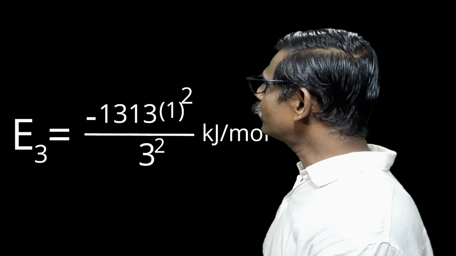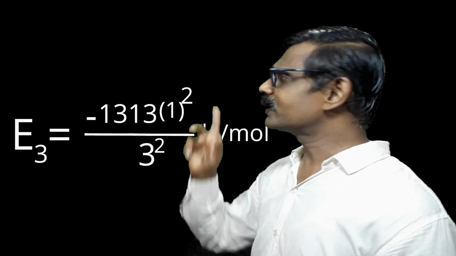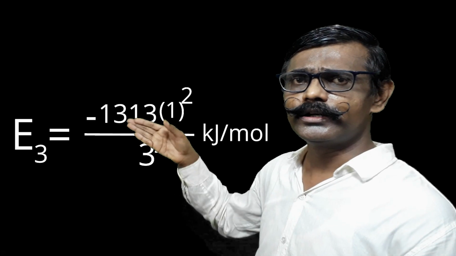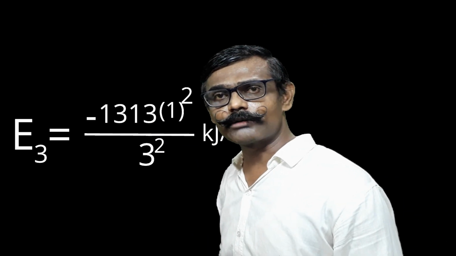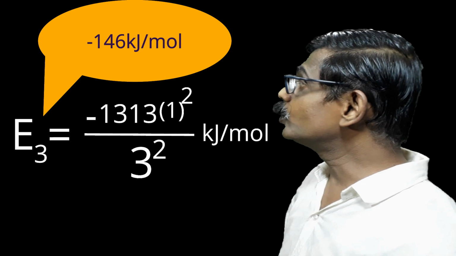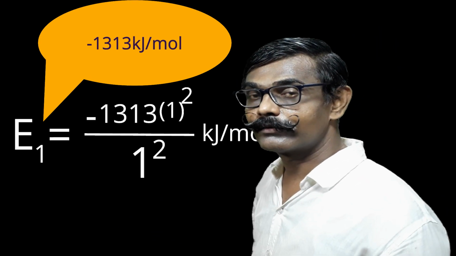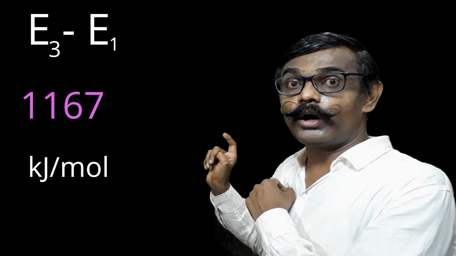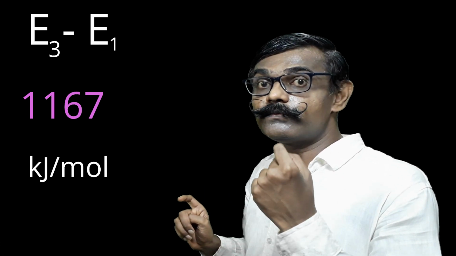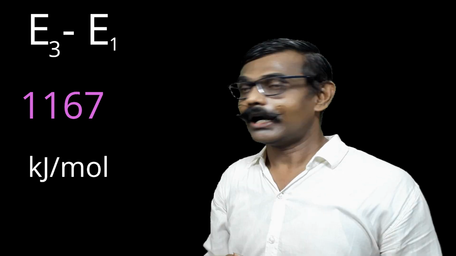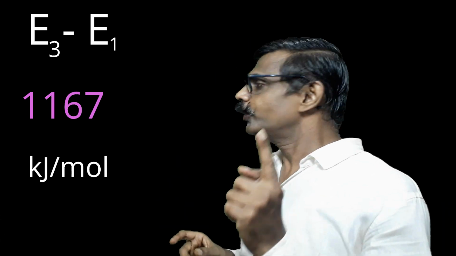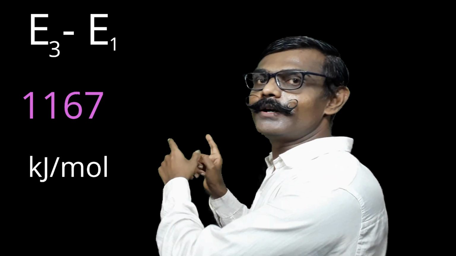So let us find the energy for the third orbit. E3 is equal to minus 1313 Z squared divided by n squared. What is Z for hydrogen? 1. So 1 squared divided by 3 squared. You will get the energy for the third orbit equal to minus 146 kilojoule per mole, and the energy for the first orbit is minus 1313 kilojoule per mole. Do the subtraction, you will get the answer. This energy is in kilojoule per mole. What I want now is the energy of a photon. I don't want a mole of electronic transitions, I want only one transition.